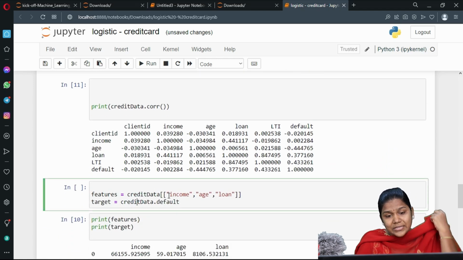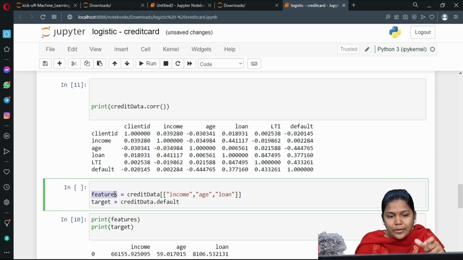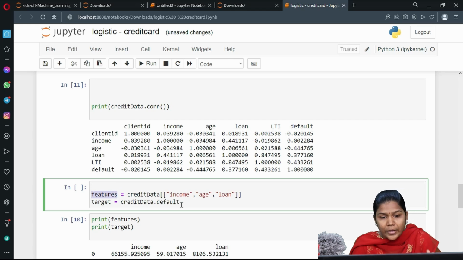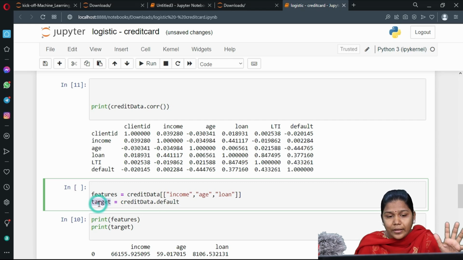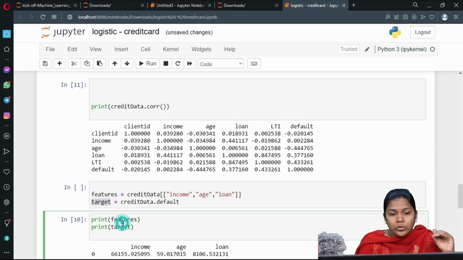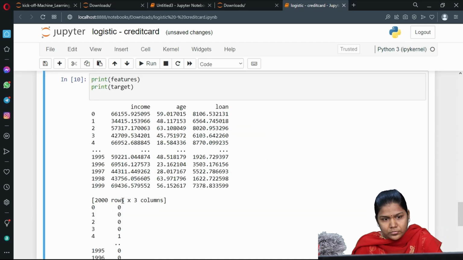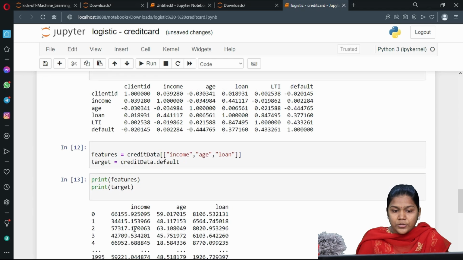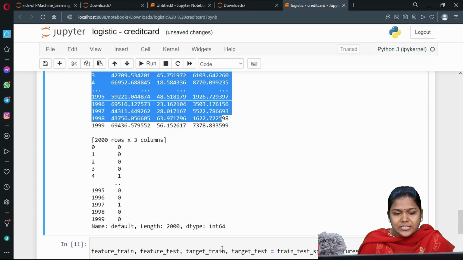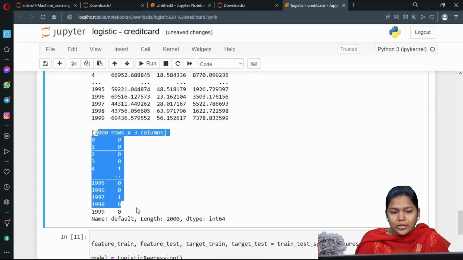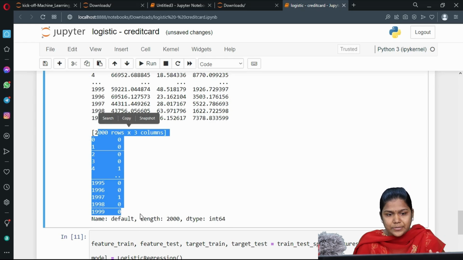Next, I am taking income, age, and loan. This attribute information I am storing in the features variable, the X variable, okay? Next, credit card will be one column over there. That I am storing in the target, the Y variable. Now, let me print these two variables here. So income, age, loan is displayed, as well as the credit column, zeros and ones.